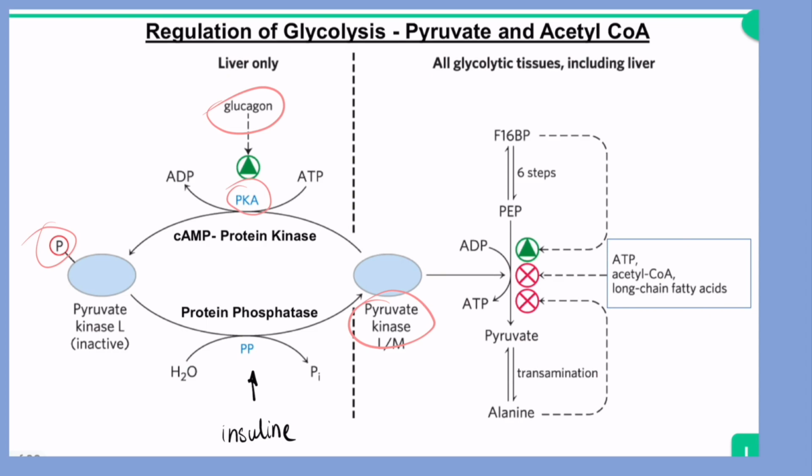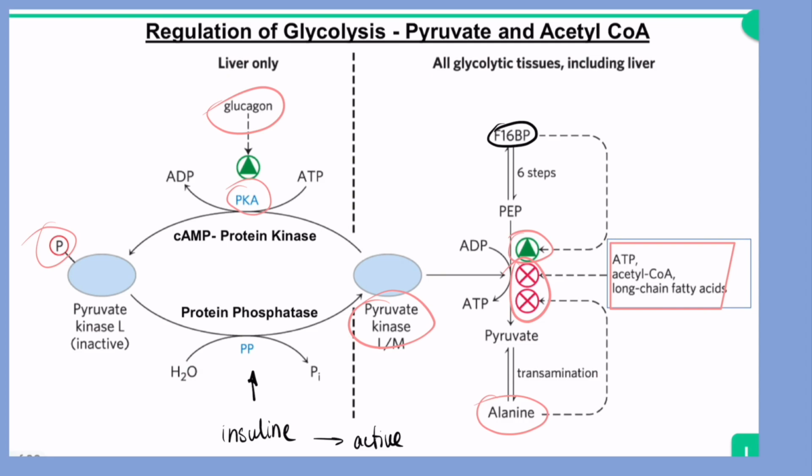On the other hand, in all other glycolytic tissues, F16BP is going to be one allosteric activator for pyruvate kinase, whereas ATP, acetyl-CoA, and long chain fatty acids are going to inhibit this enzyme. Alanine, which is a product of the transamination reaction of pyruvate, is also going to inhibit pyruvate kinase.